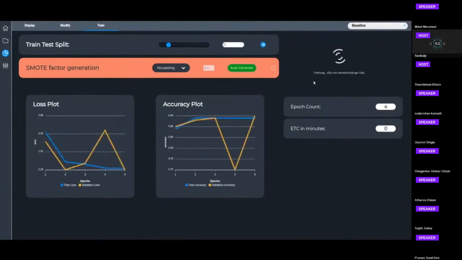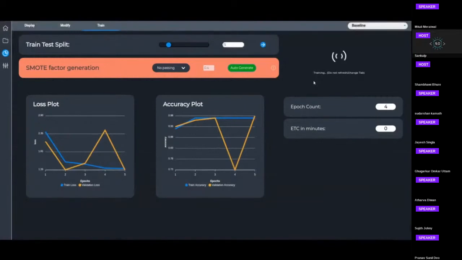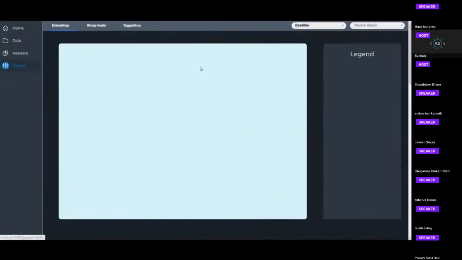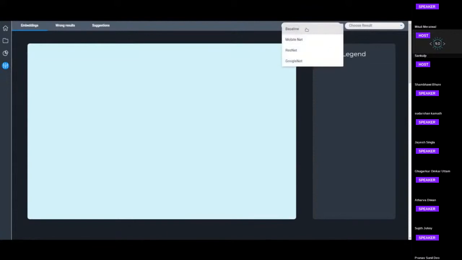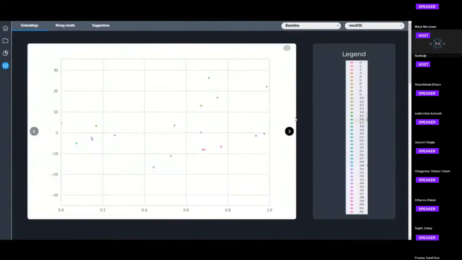We have live plots of loss and accuracy, epoch count, and estimated time of completion in minutes. So as the ETC turns to 0, we understand that the training is done and the model has gone to evaluation. So here the user can go to the models, select them, and select which result he wishes to see. So this was the latest result which I trained in the video.